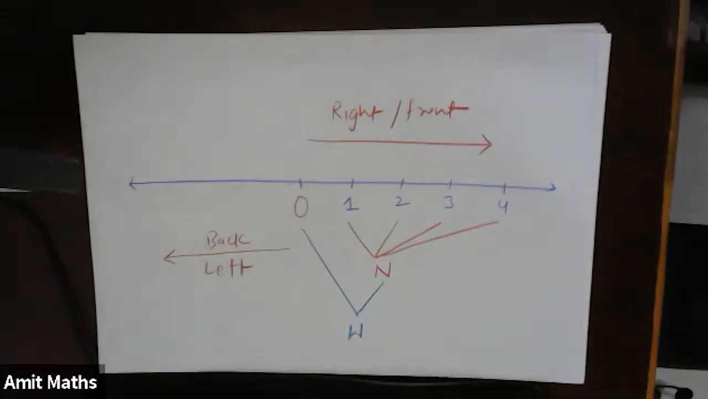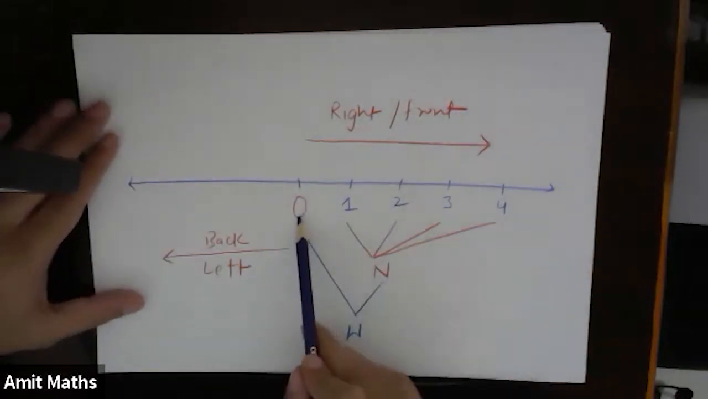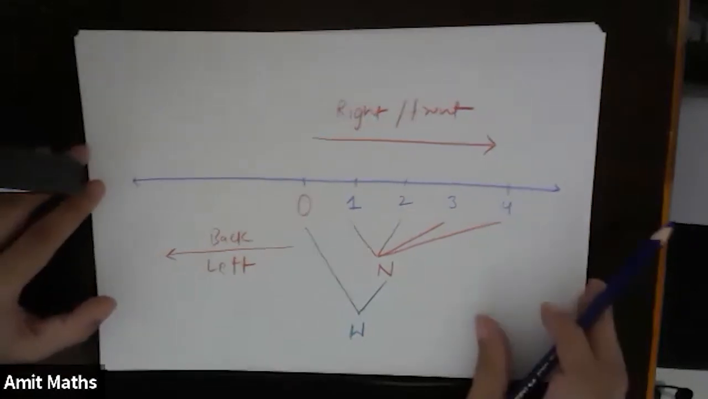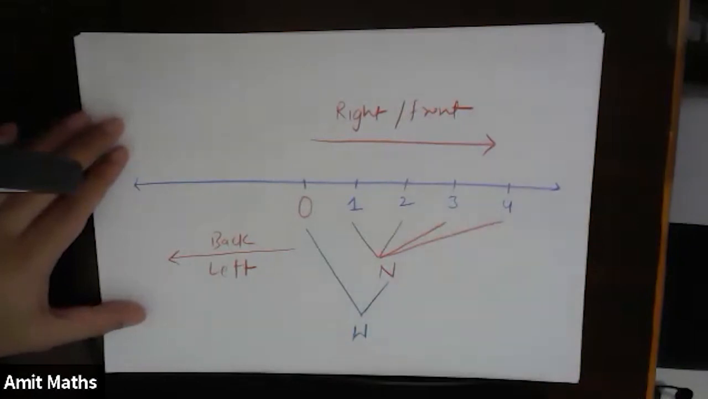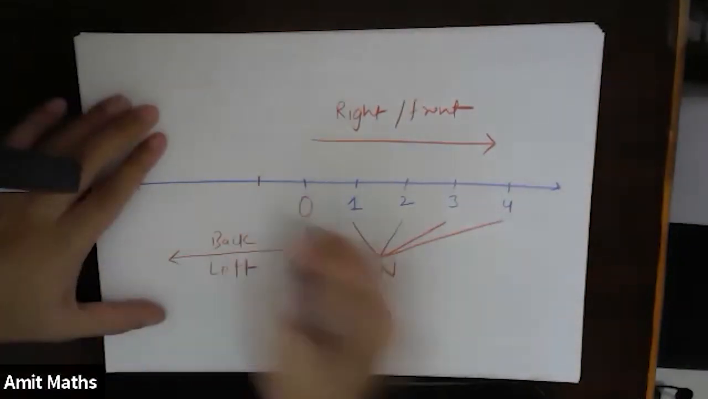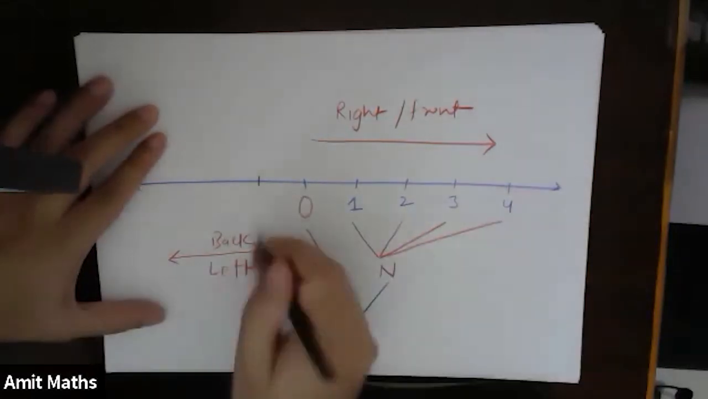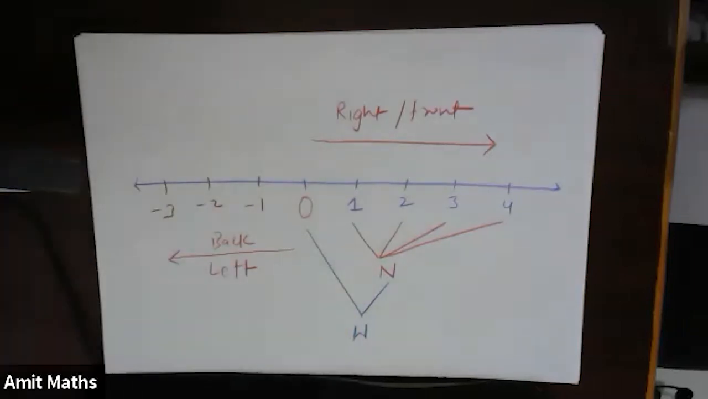Now, what happens if we move backwards? For a simple notation, if we are moving in front, we take that as positive. Now the opposite of positive is negative, right? So what happens if we move backwards? We will take them as negative. So positive in front, and when we move backward, negative: -1, -2, -3, and so on.